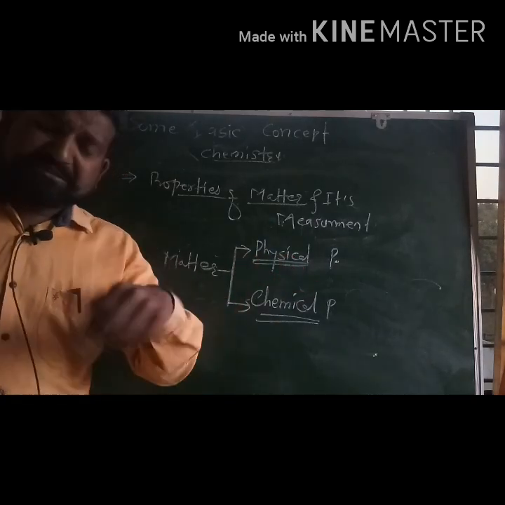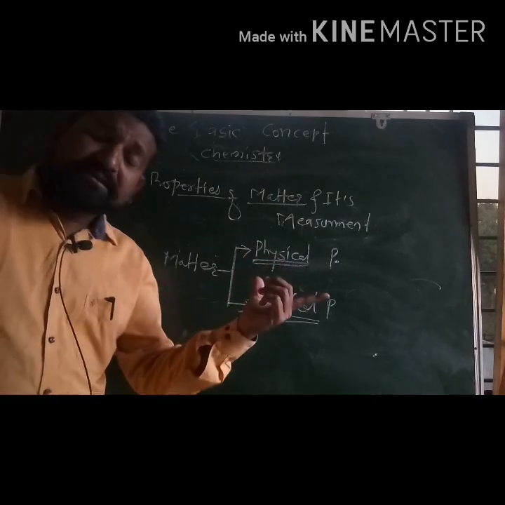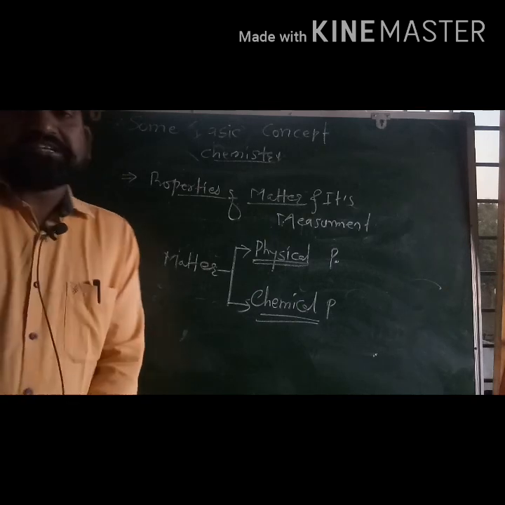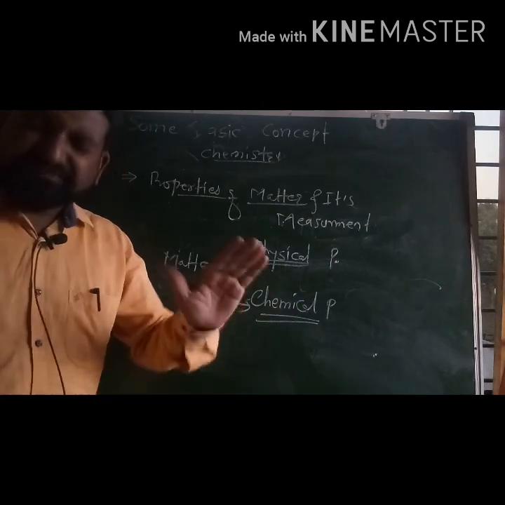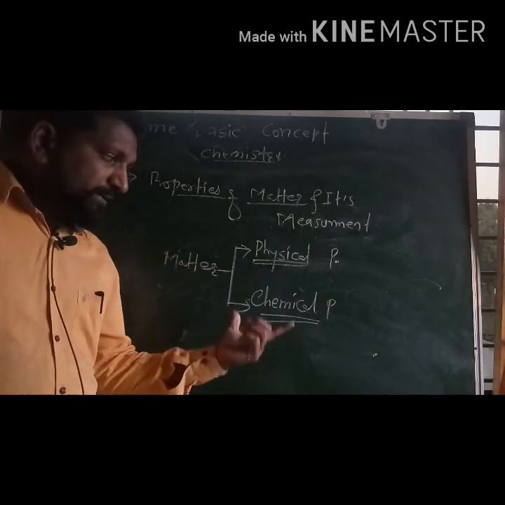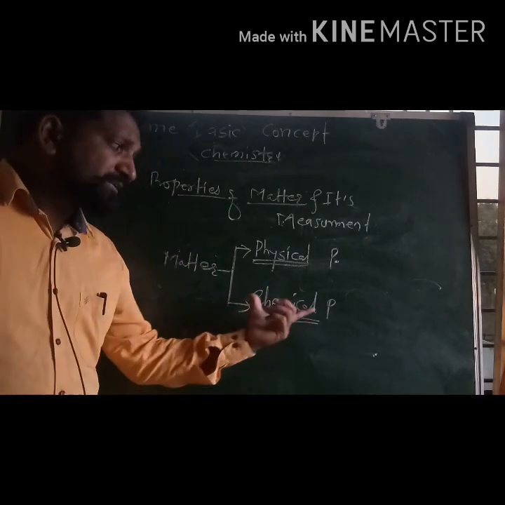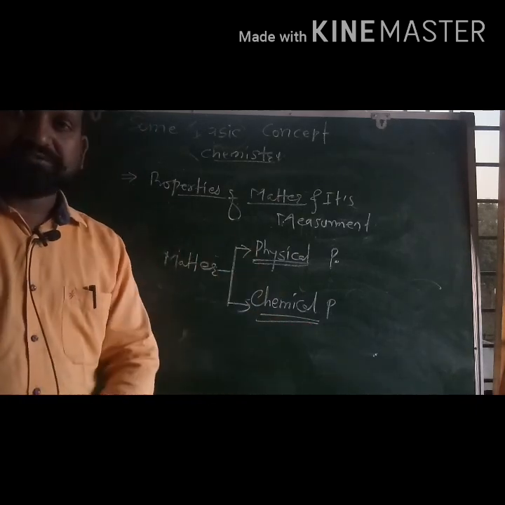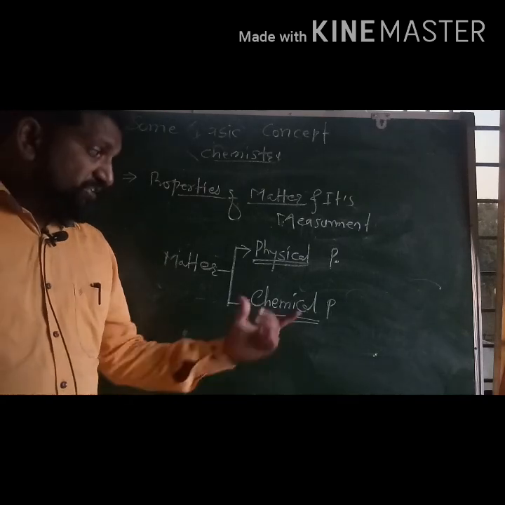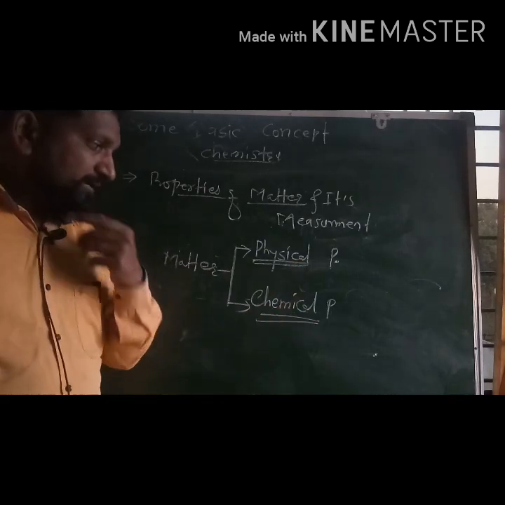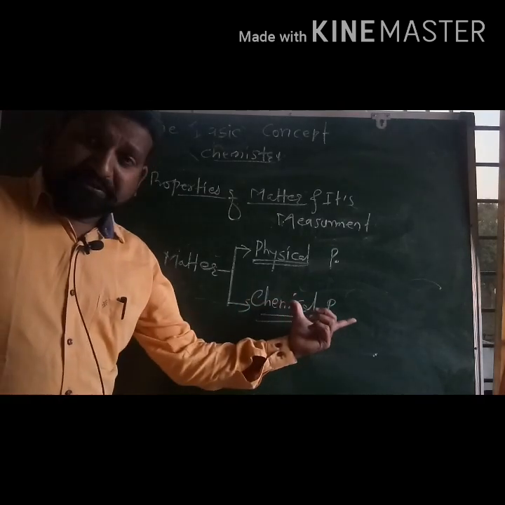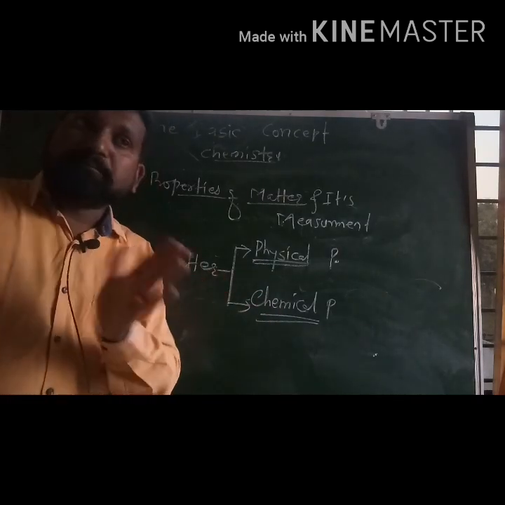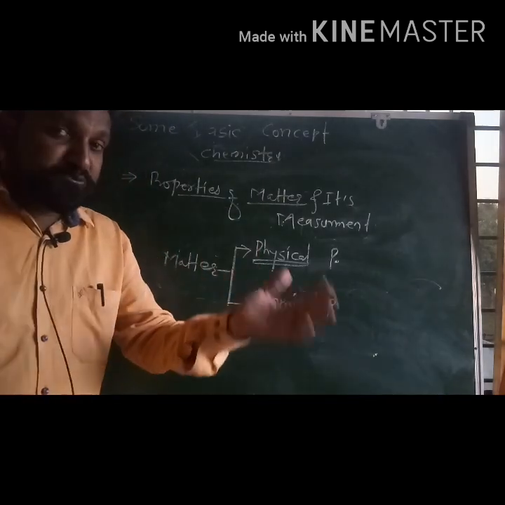When we observe or measure the physical properties, there is no change in the chemical composition of that matter. It remains fixed. But what happens when we go for the chemical properties? There is an alteration, a change in the chemical composition. That's why, during a chemical property change, the chemical composition of the atoms or molecules gets absolutely changed.